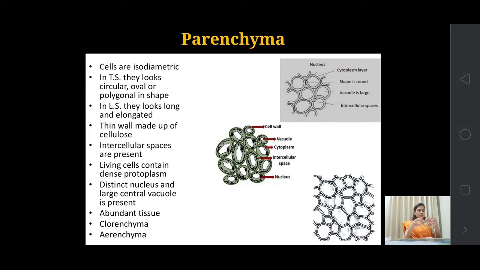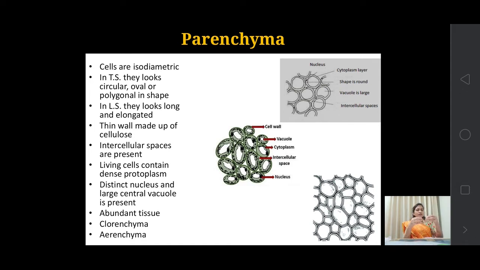No, because they leave some space while they attach with each other. Likewise, these thin-walled parenchymatous cells, when they come together to form a group, are loosely arranged, because their wall is thin.